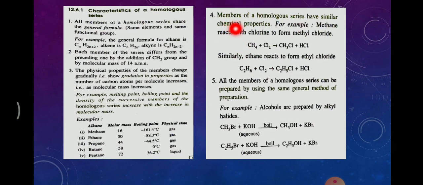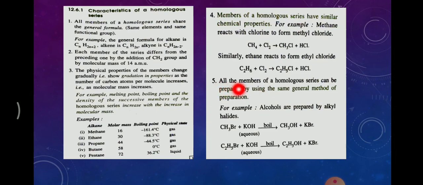Point number 4. Members of a homologous series have similar chemical properties. For example, methane reacts with chlorine to form methyl chloride. Suppose from the alkane family, methane reacts with chlorine, even ethane will react with chlorine, even propane will react with chlorine, even decane will react with chlorine. So if one member of the family shows a certain property, all other members will follow the same properties.